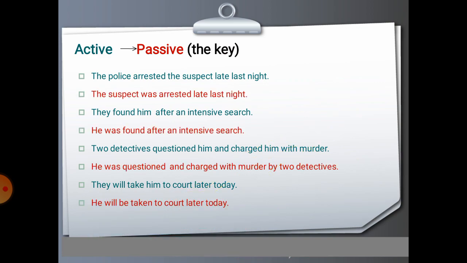So there you have some answers. The suspect was arrested late last night. He was found after an intensive search. He was questioned and charged with murder by 2 detectives, and he will be taken to court later today.